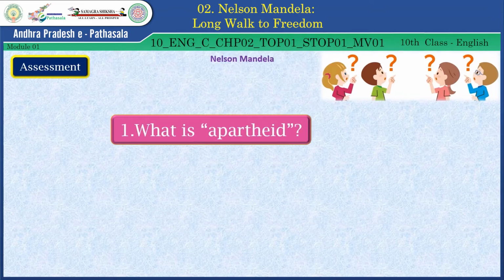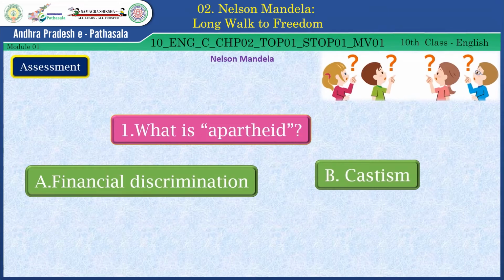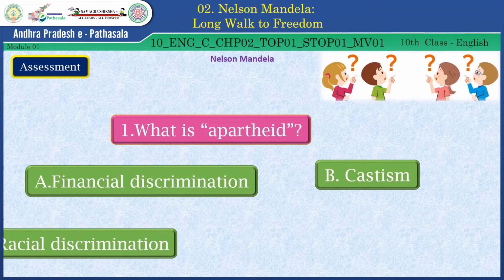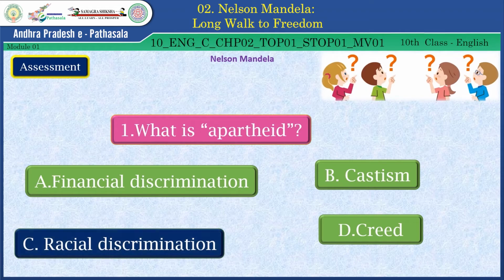The first question, what is apartheid? A. Financial discrimination. B. Casteism. C. Racial discrimination. D. Creed. Find the right answer from these four options. Yes, the right answer is racial discrimination.